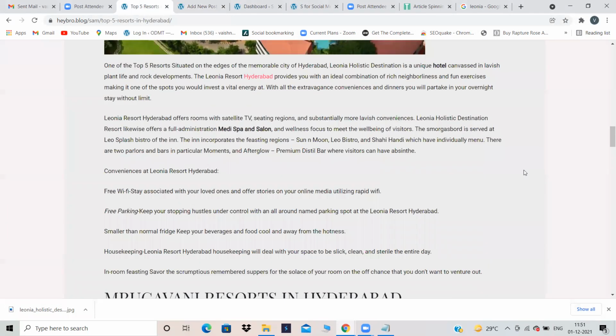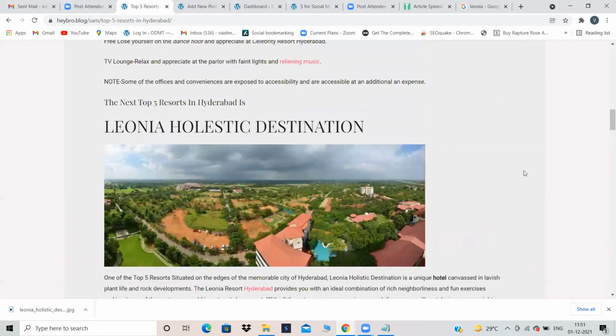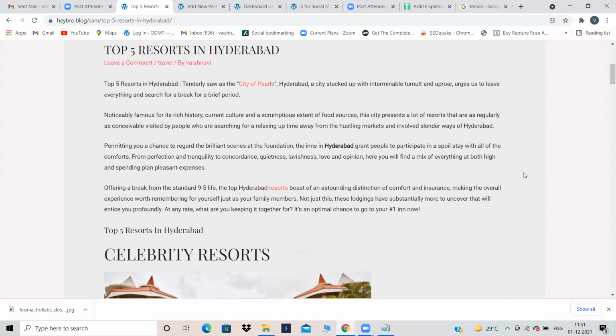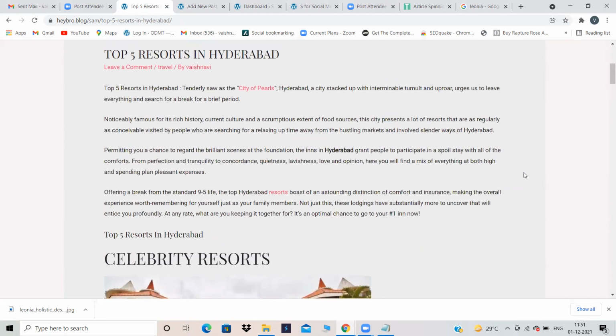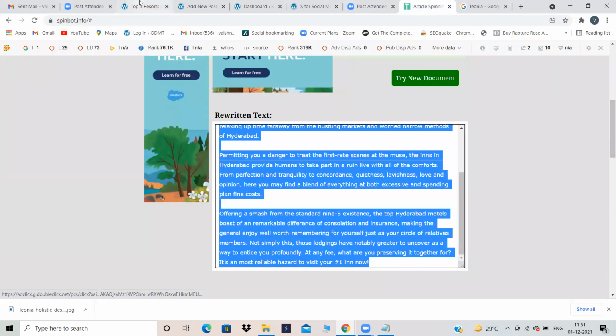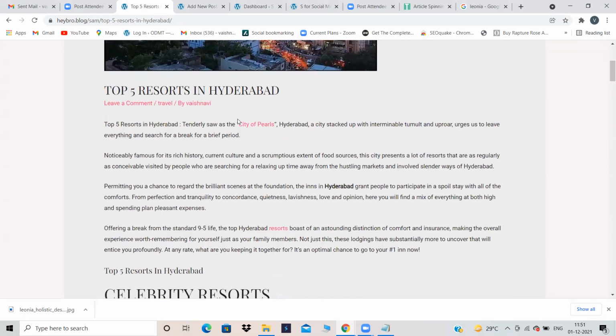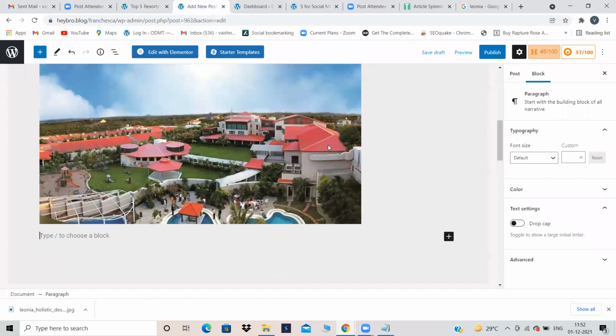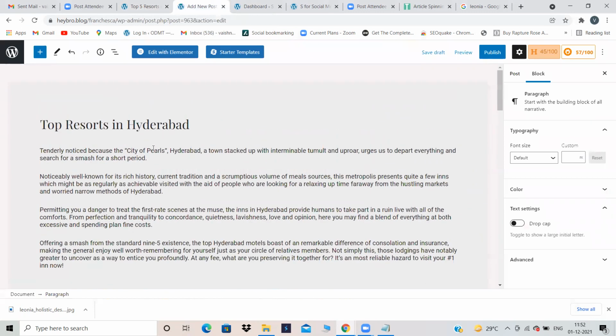If you do not have time, do this only when you do not have time. When you have time, please don't do this kind of thing. And one more thing, see, here links are there. Do not copy the links over here directly. If you copy from here and paste in your website, these links also will be copied. Because we have spin voted, the links are not being copied. Otherwise, the links also would be copied.